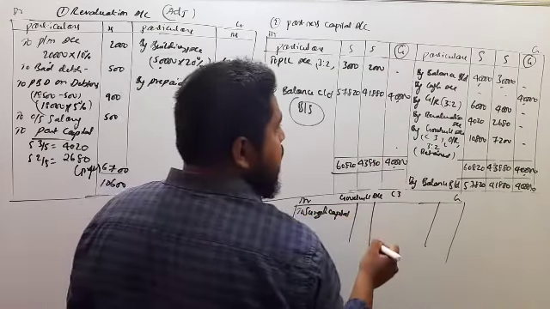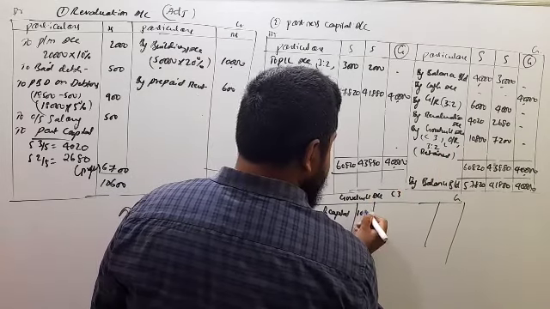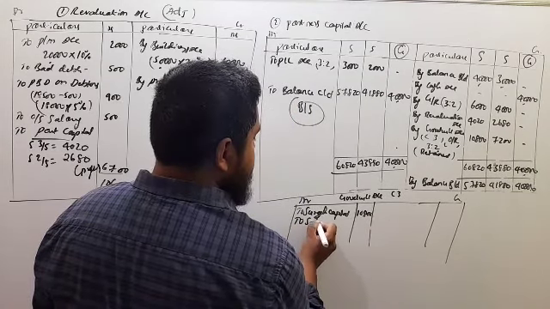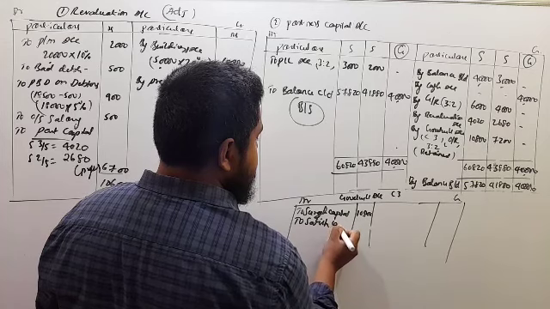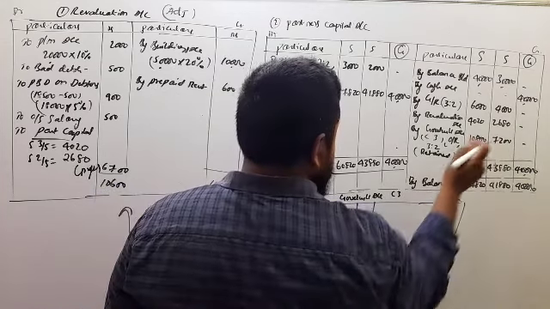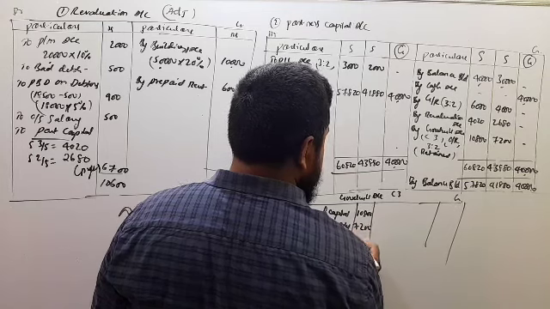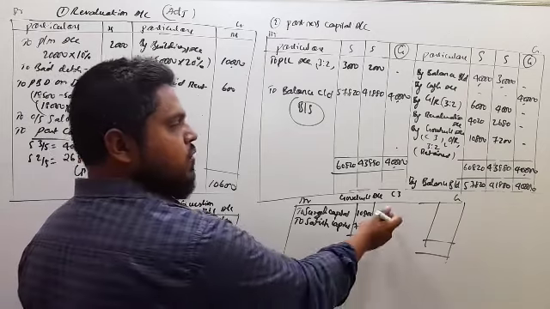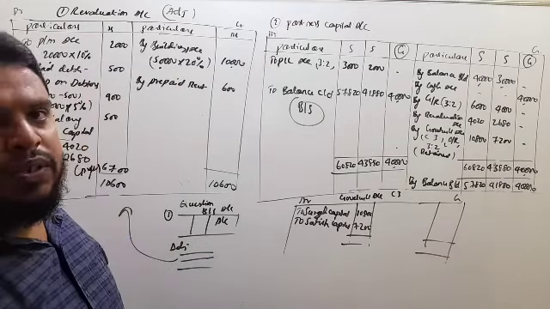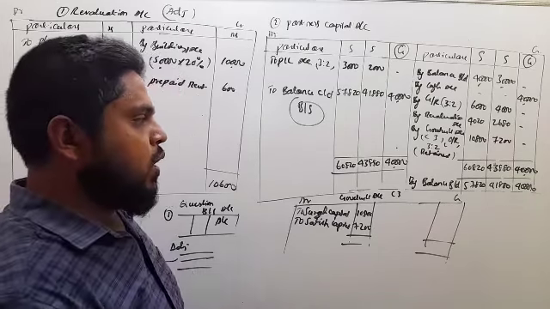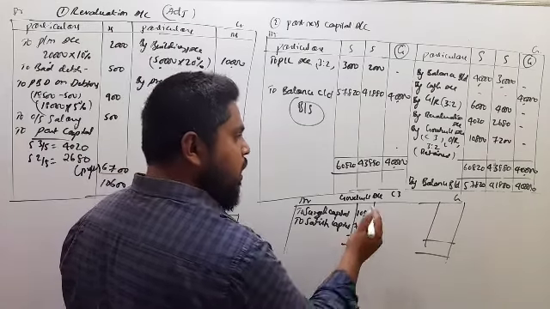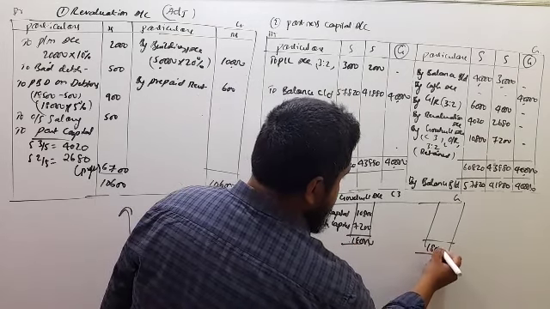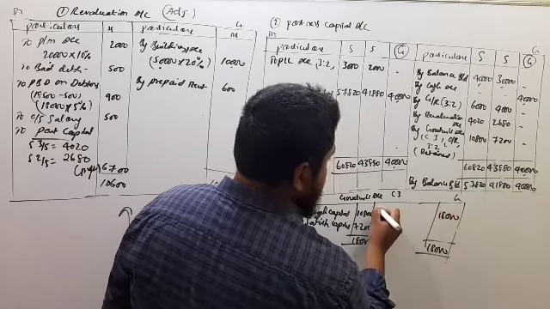In Suresh capital we have shared 10,800. Next, by Satish capital account, we have shared 7,200. So this is the goodwill account under case 3. Goodwill is retained with the business, so this goodwill amount appears in the new balance sheet. So this goodwill is transferred to the new balance sheet. So total 18,000, and this 18,000 is transferred to the new balance sheet.